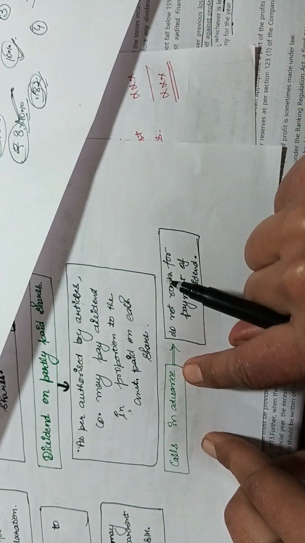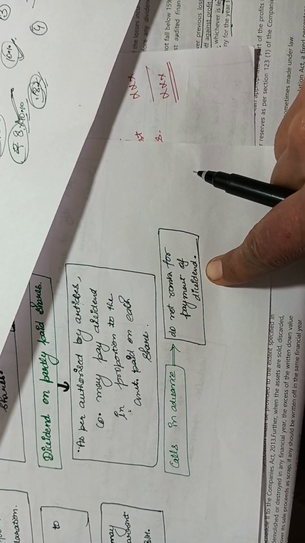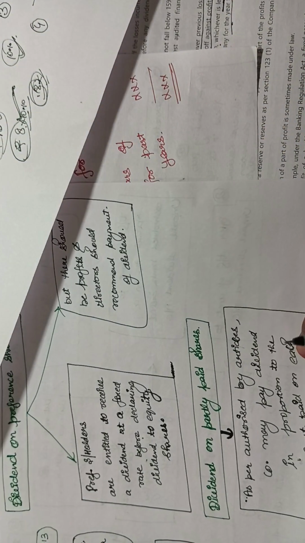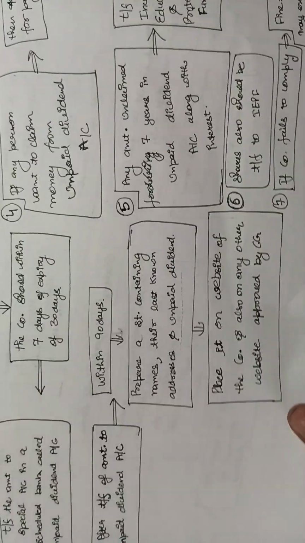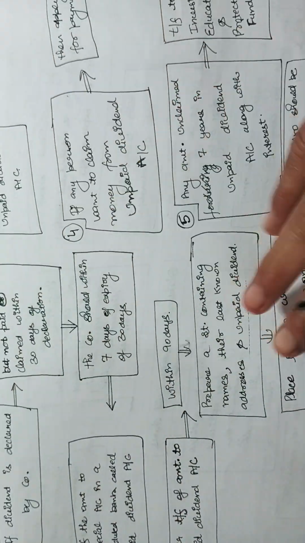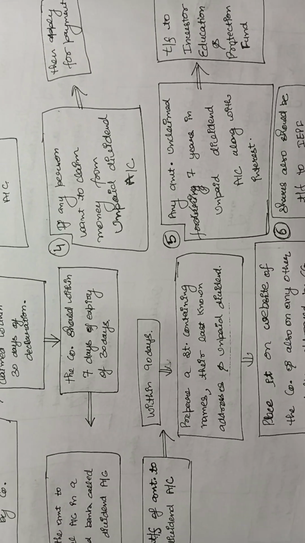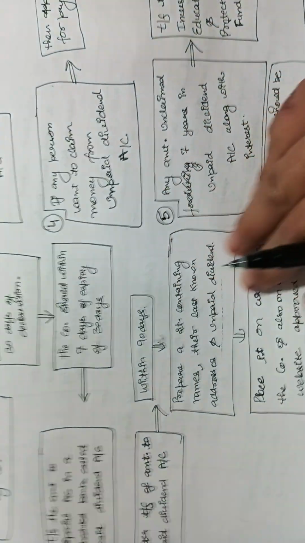Okay. Calls in advance do not rank for payment of dividend. If somebody has paid the calls in advance, then dividend will not be paid on that. Okay. So these are some of the conditions and rules mentioned in section 123. Now, as per section 124, these are some conditions, or I will say this is the process, for the dividends related.